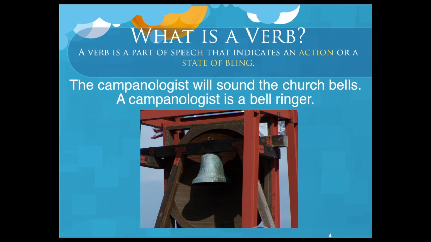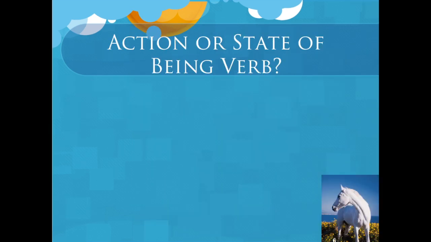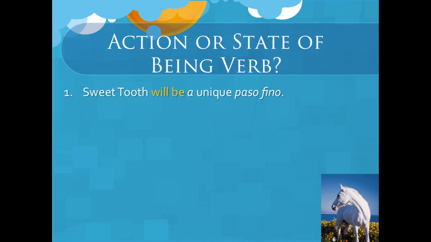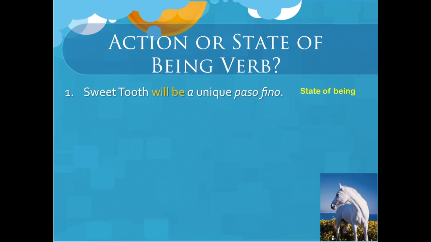So let's review the following sentences and determine whether the main verbs are action or state of being verbs. All right, number 1. Sweet Tooth will be a unique paso fino. Will be, is that a state of being or an action verb? What do you guys think? To be is state of being. That's right, it's a state of being verb.